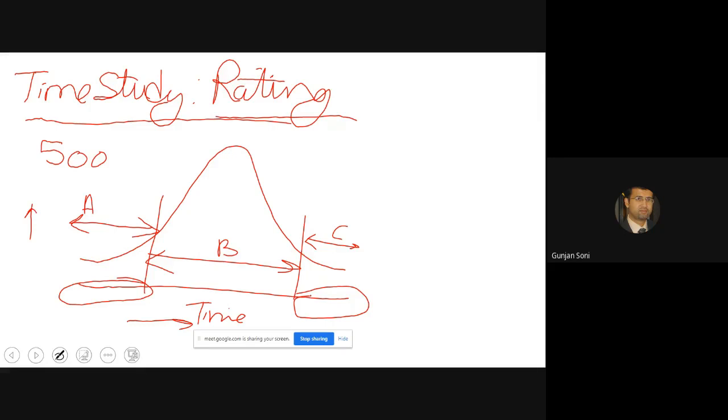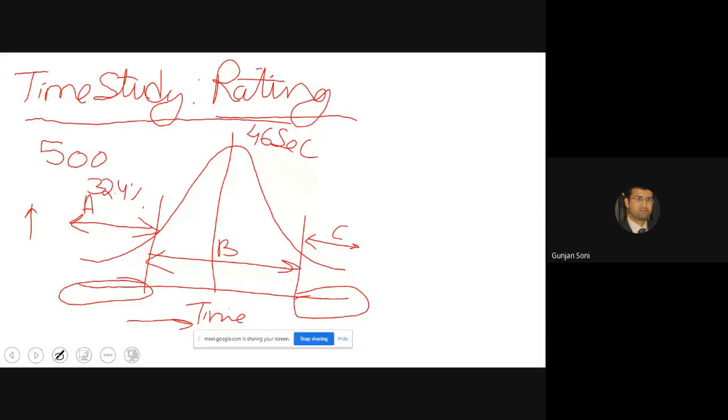Let's say the average time they take to do a certain job is 46 seconds. There will be 32.4% of the workers who are doing the work in less than 46 seconds.